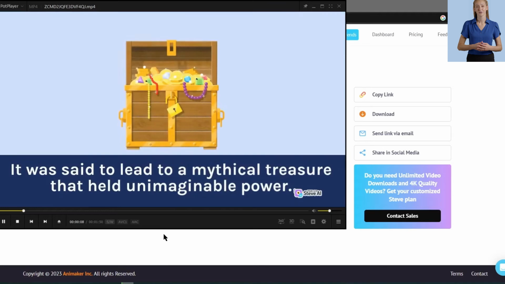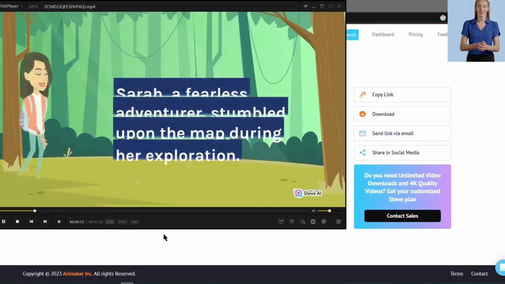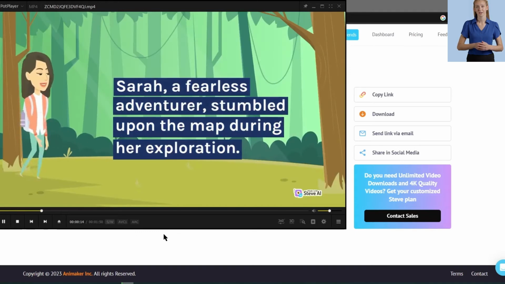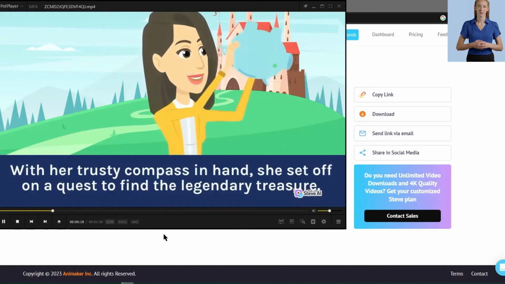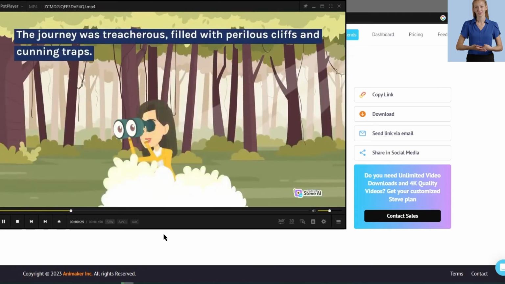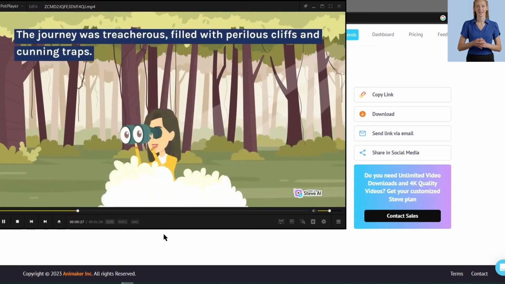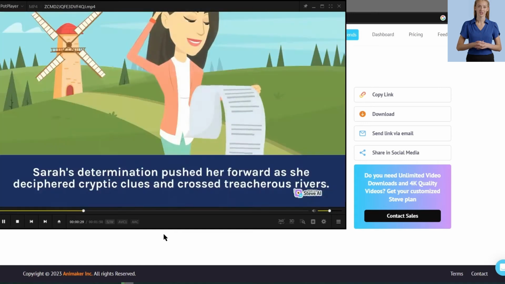Let's play the video. In the heart of a dense forest, deep within a hidden cave, lay an ancient map. It was said to lead to a mythical treasure that held unimaginable power. Sarah, a fearless adventurer, stumbled upon the map during her exploration. With her trusty compass in hand, she set off on a quest to find the legendary treasure.